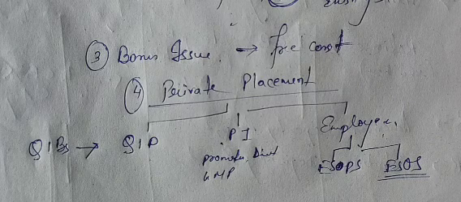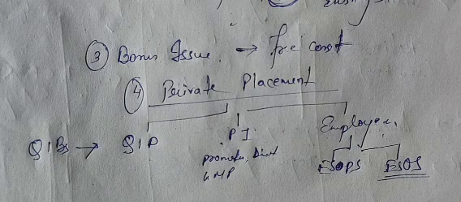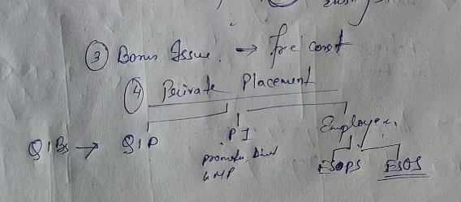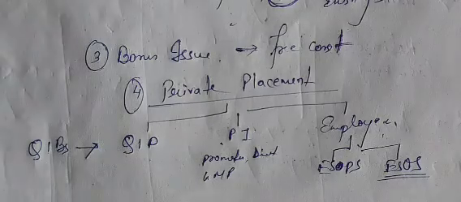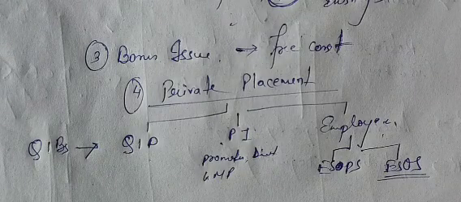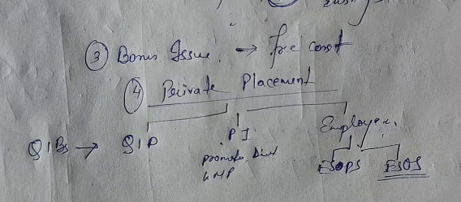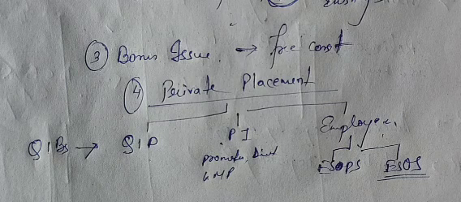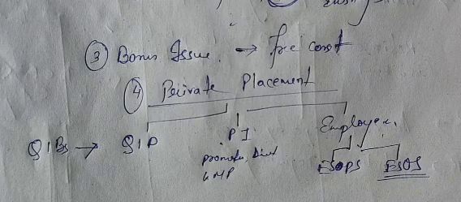In the last class, we finished with methods of new issue. We talked about public issue and the types of public issue, that is IPO, initial public offer, FPO, and offer for sale. In the last part, we were talking about private placement.